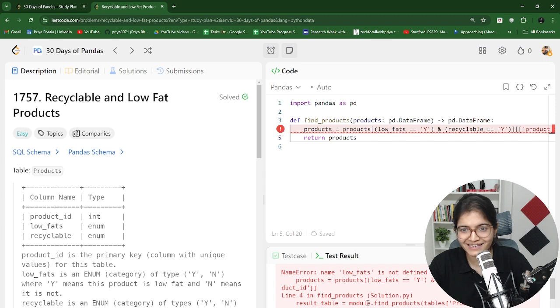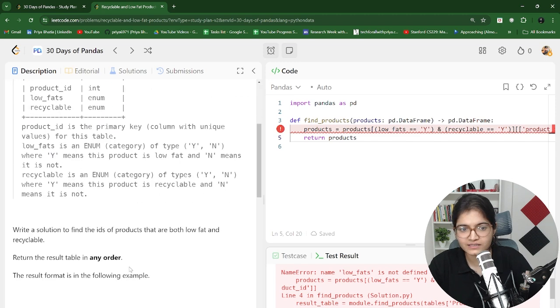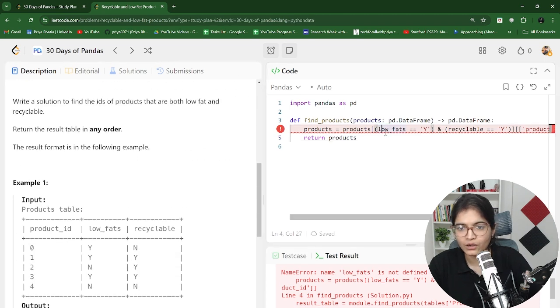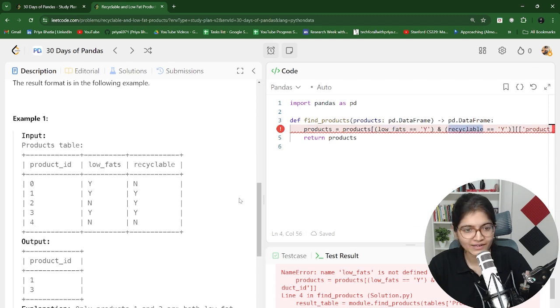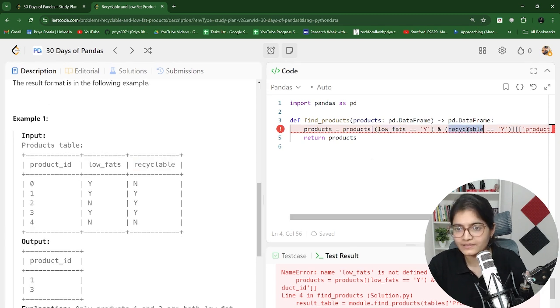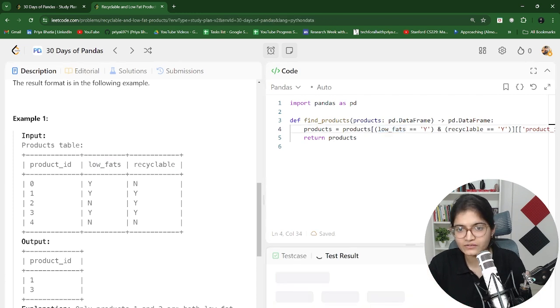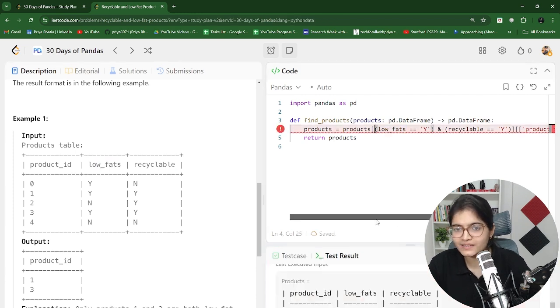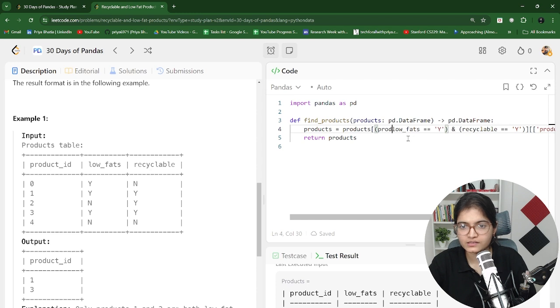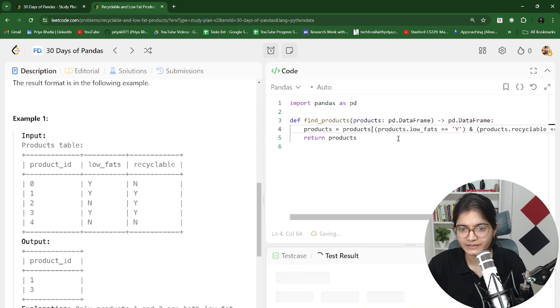So here you can see low_fats. I think this is the column name. Low_fats, recyclable, and low_fats. Let's try to run this. Why is it showing that as not defined? Oh, there is one issue. We should mention it as products.low_fats, right? Same thing we have to do for the other, because to access the column, the table name or the data frame name is required. It is fine.